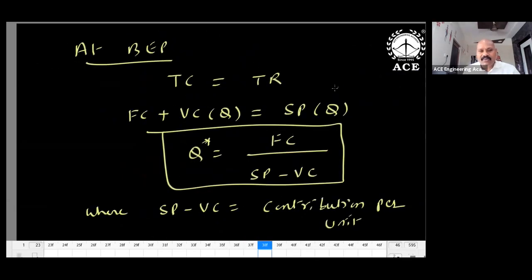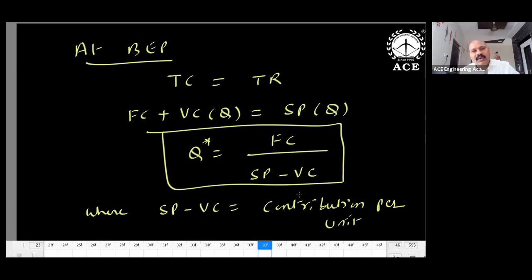At the break-even point, total cost is equal to total revenue. Total cost is FC plus VC into Q, and total revenue is SP into Q. So Q star is equal to FC divided by SP minus VC. FC is the fixed cost. SP minus VC is rupees per unit. How much money can you get from each unit? It is the contribution per unit. Selling price means incoming, and VC is outgoing: how much money you are spending for each unit. SP is how much you can expect from each unit. What is the net gain on each unit? SP minus VC. Can I say gain on each unit? SP minus VC is nothing but the contribution on each unit.